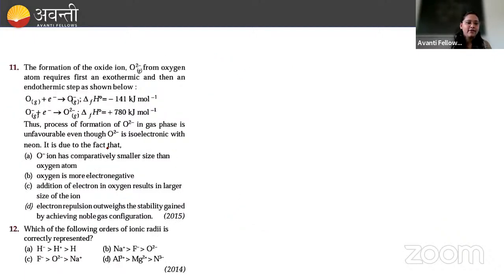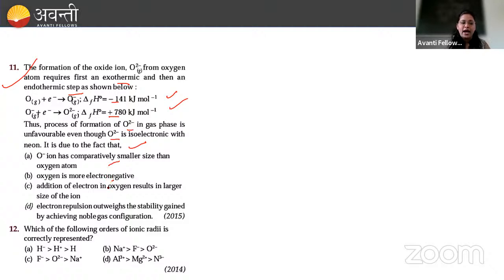So yesterday only we have seen this problem in our exam. What is the answer? Tell me. Yes, the formation of oxide ion from oxygen atom requires exothermic and then endothermic state. Okay, first is minus wala and second wala क्या होता है? Plus होता है. क्यों होता है? Formation of O2 minus in gas is unfavorable even though O2 minus is isoelectronic with neon. This is the fact. This is happening due to the fact O minus has a comparatively smaller size.